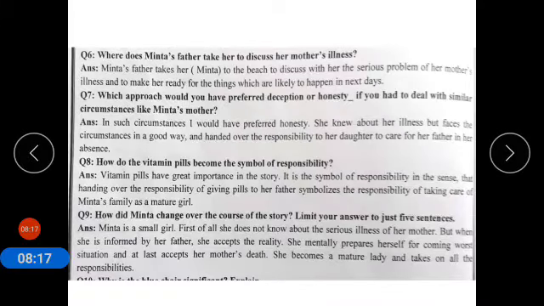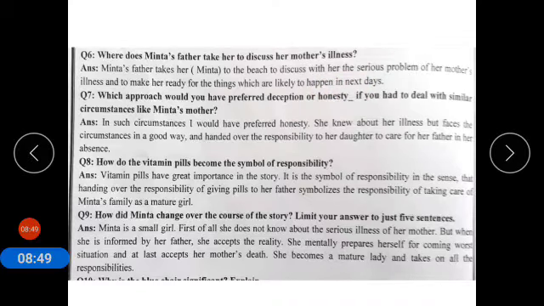Now coming to question number 6. Where does Minta's father take her to discuss her mother's illness? So you have to tell the place where Minta and her father discuss the issue of her mother's illness. Minta's father takes his daughter Minta to the beach to discuss with her the serious problem of her mother's illness, to make her ready for the things which are likely to happen in the next days.